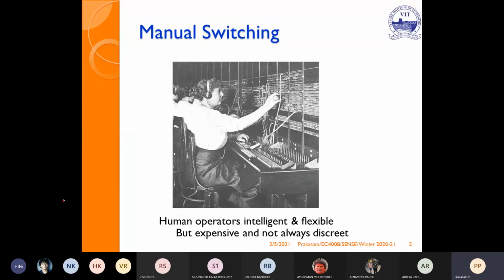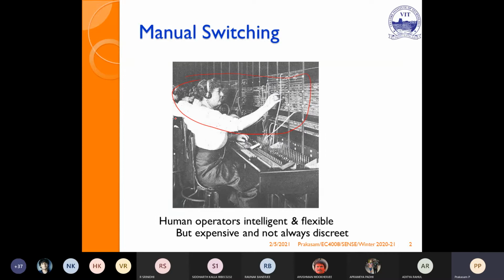If you see the olden days, there is no intelligent exchange. The human operator takes the wire and connects. He will identify. That's why I told you, if you want to make a phone call, you have to book. That is a trunk call. You have to book with the number. Then they will allot the time. During that time, if you go there, they will connect automatically. That is nothing but manual switching.